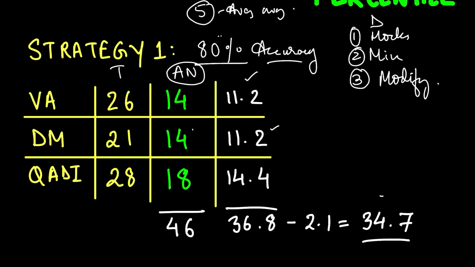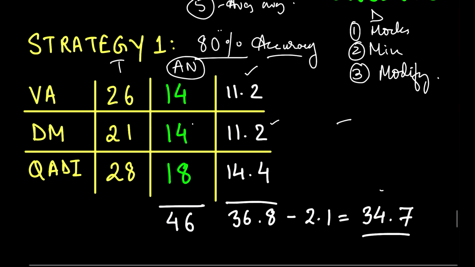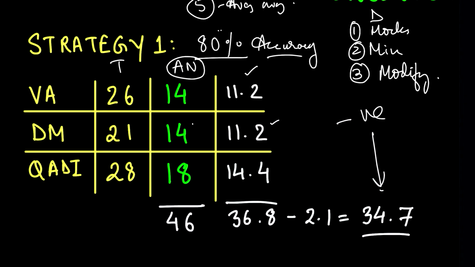ये मैं आपके नेगेटिव मार्क्स को यू नो काउंट ही नहीं कर रही हूँ. What I'm not taking into consideration here is your negative marks. Okay, I'm just saying that the questions which you have attempted are correct by 0.8, and I have not taken into consideration your negative marks. Means आपको इससे भी कम marks आएगा, याद रखना. I'm not taking into consideration the 0.25 marks over here which will be deducted, which will be wrong. Okay, the number of questions which will be wrong over here. So विदाउट द नेगेटिव मार्क्स इनटू कंसिडरेशन, ये आपको एक रफ फिगर और रफ आइडिया देने के लिए मैं बोल रही हूँ, ठीक है. So I have not considered the negative marks here.